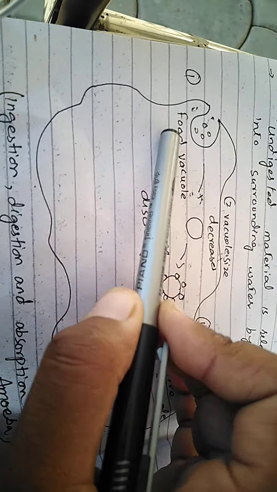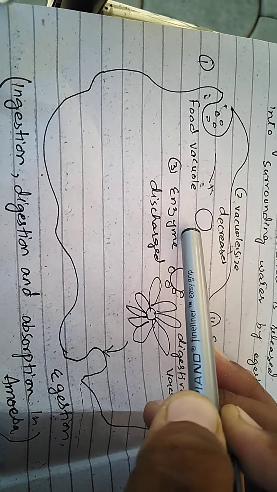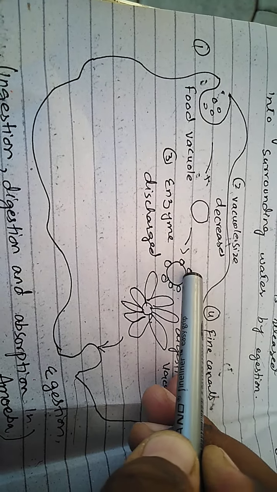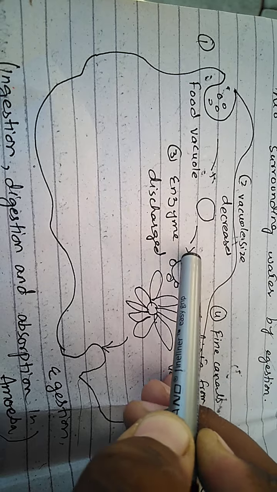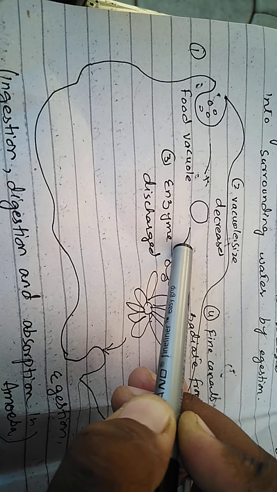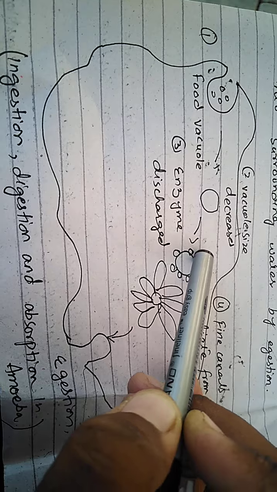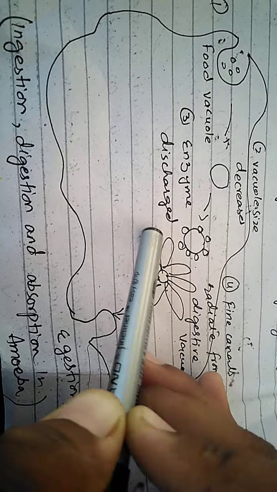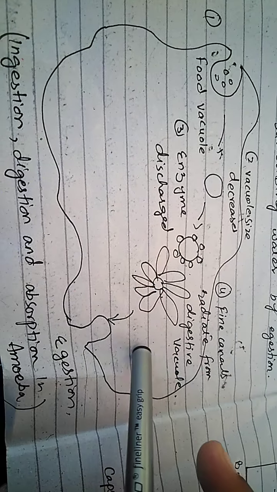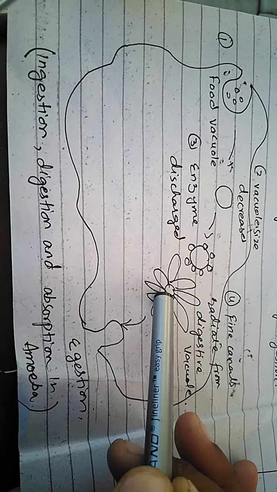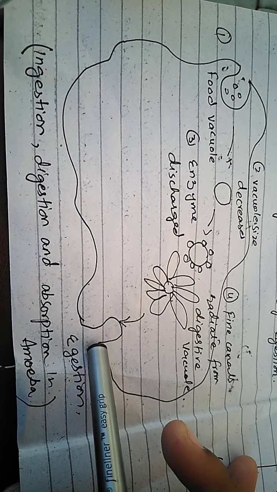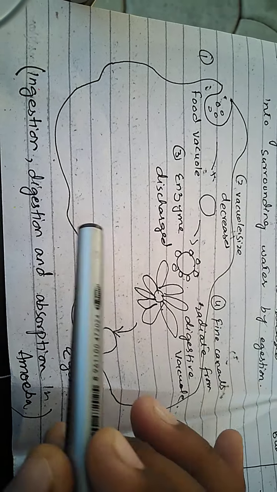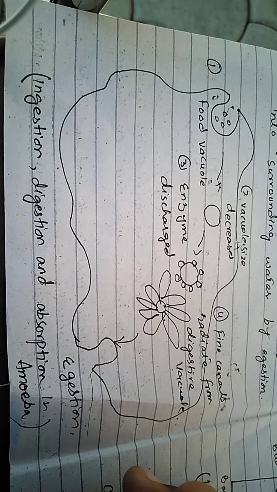Food particles enter into the amoeba, then the food vacuole is formed. First this vacuole decreases in size, and then the enzymes, these smaller extensions, combine with the food particle and food digestion occurs. Then fine canals radiate from the food particle and distribute food throughout the cytoplasm, and then the waste material is ejected from the amoeba through any surface of the body. This is the ingestion, digestion and absorption of food in the amoeba.